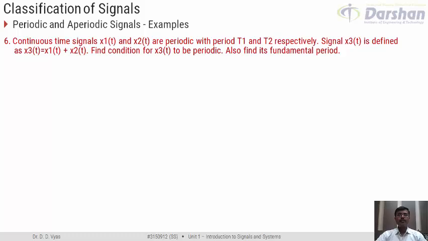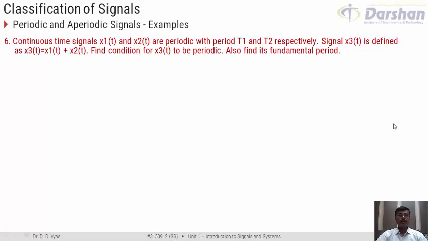The problem statement says that continuous time signals x1(t) and x2(t) are periodic with period T1 and T2 respectively. Signal x3(t) is defined as summation of x1(t) and x2(t). Find the condition for x3(t) to be periodic and also find its fundamental period.